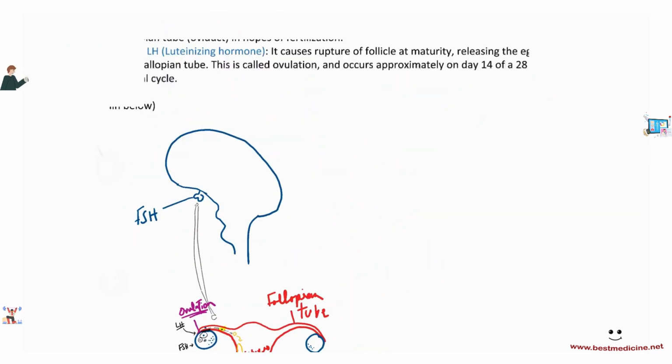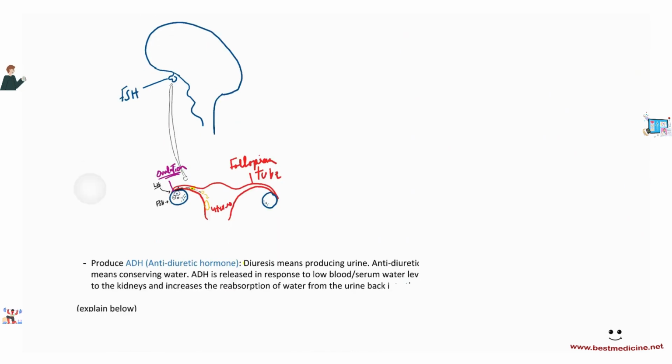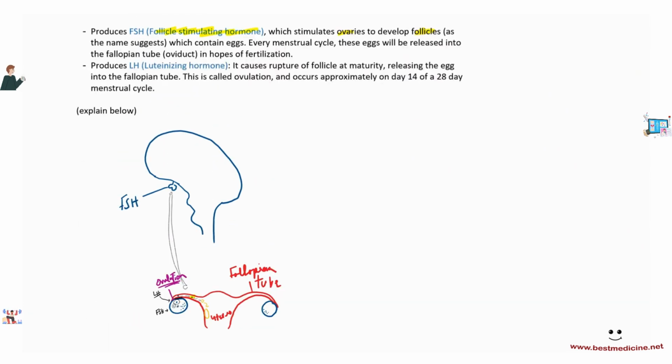So just to repeat this, we have the follicle stimulating hormone, which stimulates ovaries to develop follicles, which contain eggs. Now every menstrual cycle, one of these eggs will be released into the fallopian tube in hopes of fertilization, okay? LH is the guy who only shows up to the party when it's already going on and already at its peak. So when the follicle is mature, then LH is released. This causes a rupture of the follicle. When the follicle ruptures, it's going to release the egg into the fallopian tube.